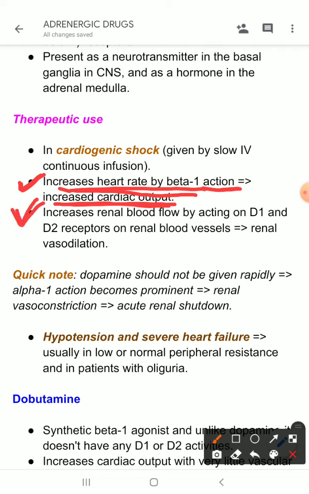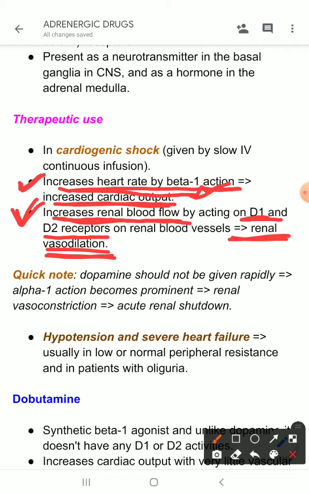through dopaminergic receptors, it increases renal blood flow, because there is renal vasodilation. But if you give other drugs like epinephrine, it will increase the cardiac output, but that will lead to generalized alpha 1 mediated vasoconstriction.